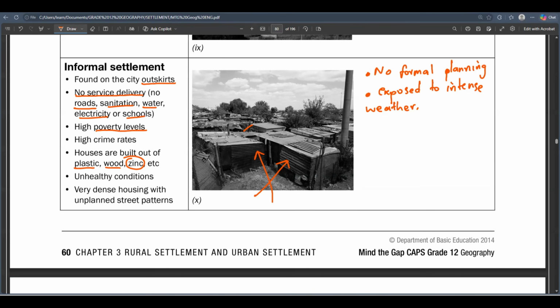So with intense weather conditions here, even when it's raining, sometimes the water can leak into the room, because no one built this formally, right? People just combined a couple of materials and made sure they covered up the patches so that you can have a roof to sleep under.